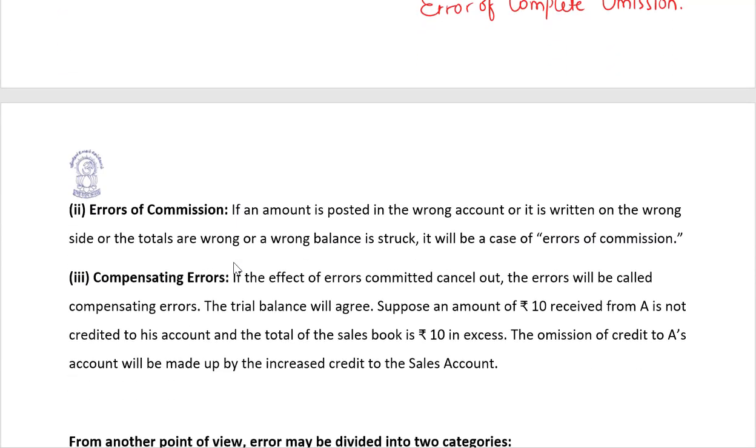Error of complete omission. Let's move ahead. Errors of commission. If an amount is posted in the wrong account, or it is written on the wrong side, or the totals are wrong, or a wrong balance is struck, it is the case of error of commission. I believe you must have understood. Wrong amount, wrong account, and wrong side.